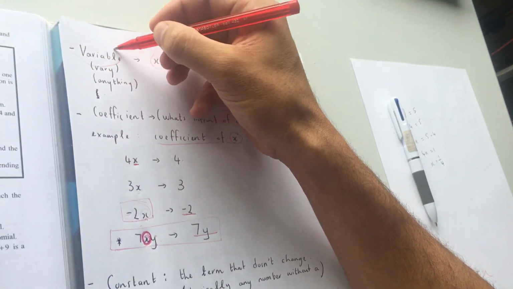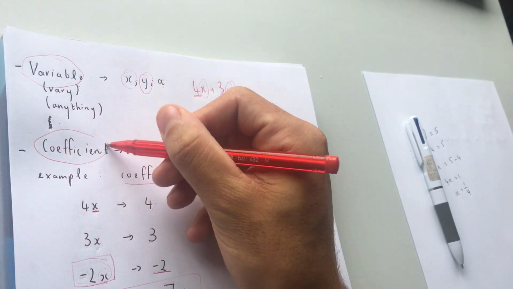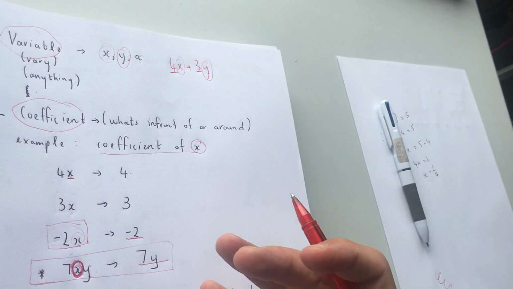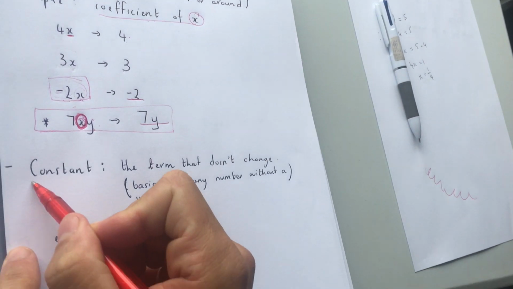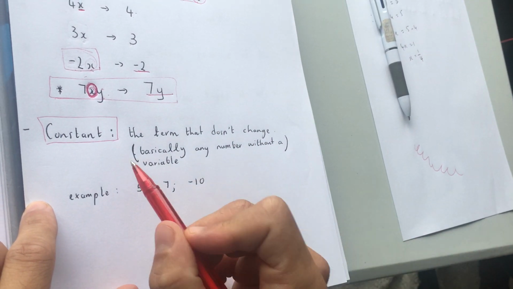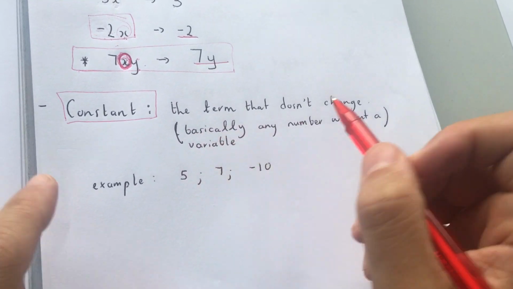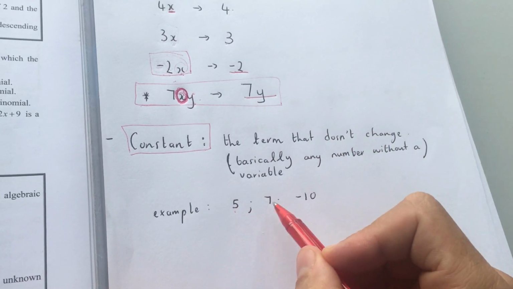So I've done variable. Variables are just your letters. Coefficient is what's in front of and around. And the last piece I need to teach you before I do algebraic expressions is what's the constant. Constant is the term that doesn't change. So basically any number. So 5, 7, and 10.